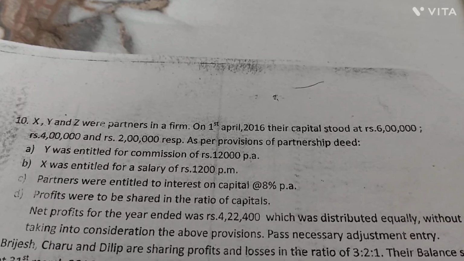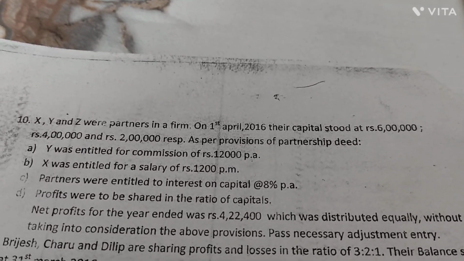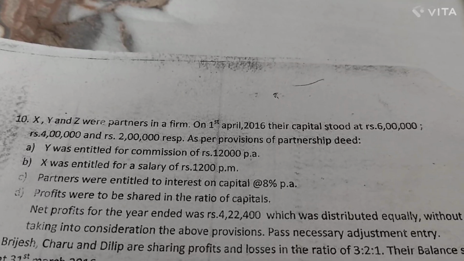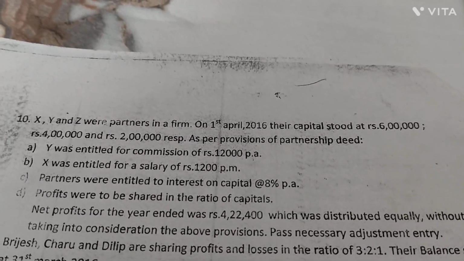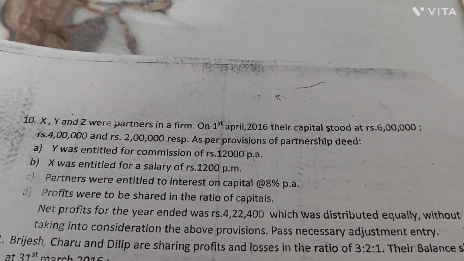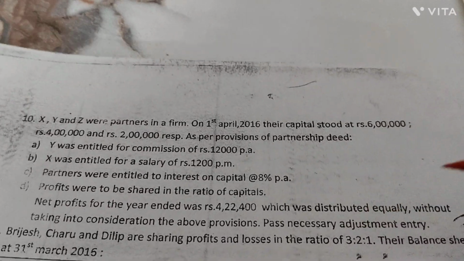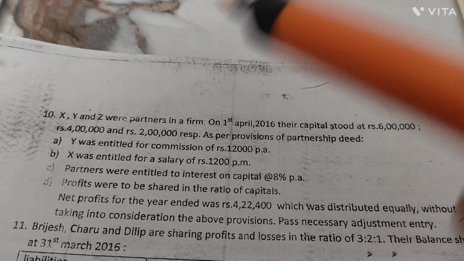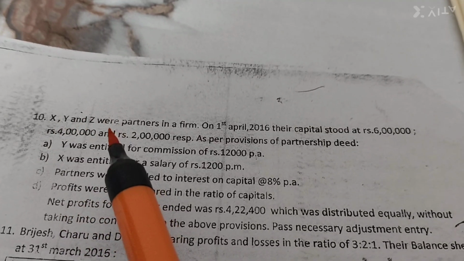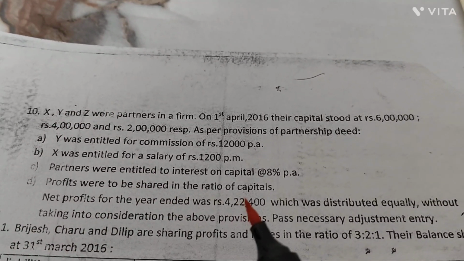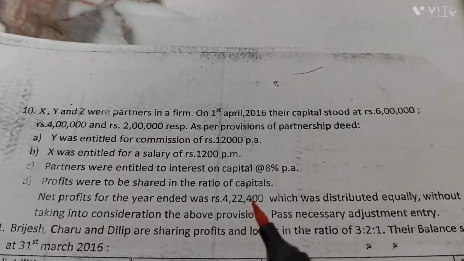Today we're going to discuss one of the important topics in the fundamentals chapter of partnership. Here is one question about the passing of an adjustment entry. There are a few things done by the partners X, Y and Z, that is what they have done, the net profits for the year of rupees